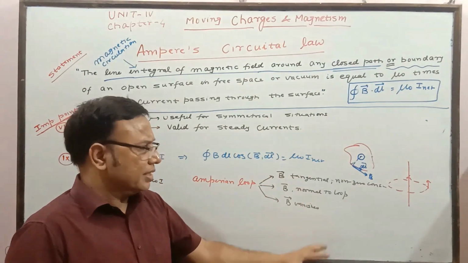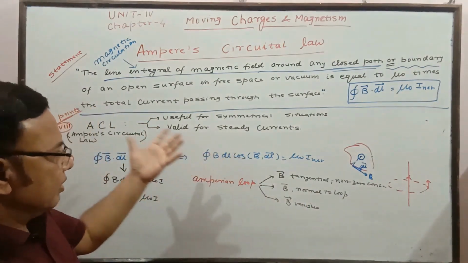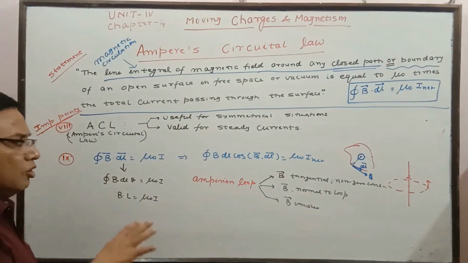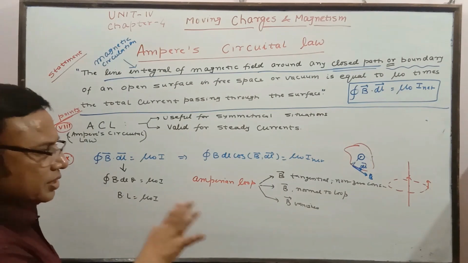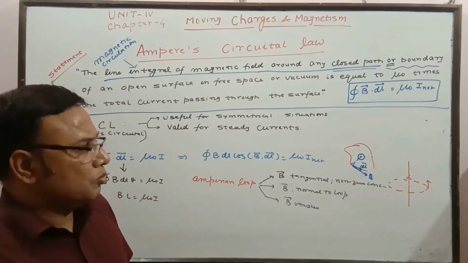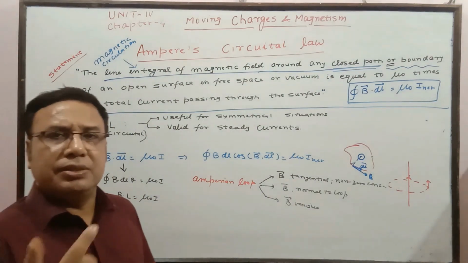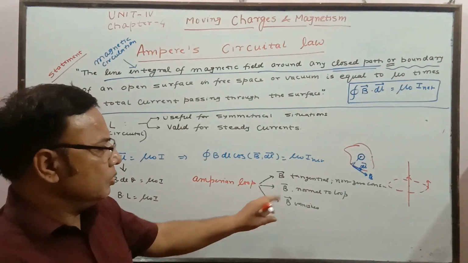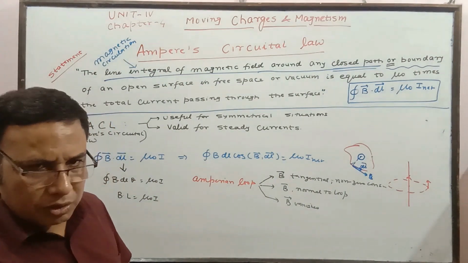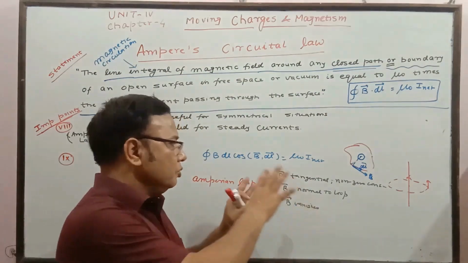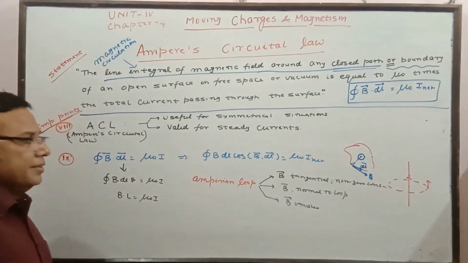So these are simple cases instead of complicated ones. The complicated ones can also be seen, but right now we have to use the three simple applications. First, the magnetic field due to an infinitely long wire, which we did earlier using Biot-Savart law. Second, B due to a solenoid, the straight solenoid you can say, and third, B due to a toroid. We are going to use these three applications.